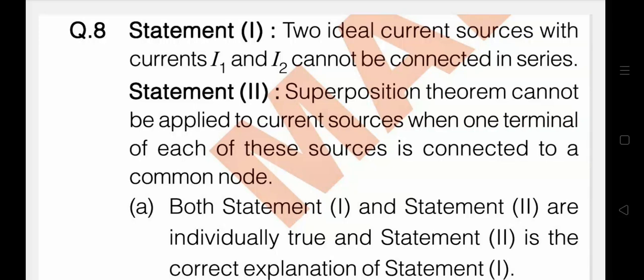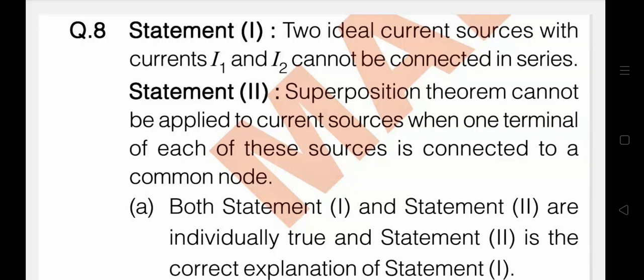Statement 1 states two ideal current sources with current I1 and I2 cannot be connected in series. Statement 2: superposition theorem cannot be applied to current sources when one terminal of each of these sources is connected to a common node.